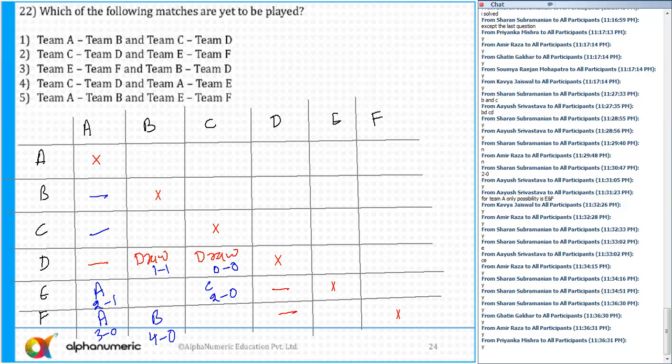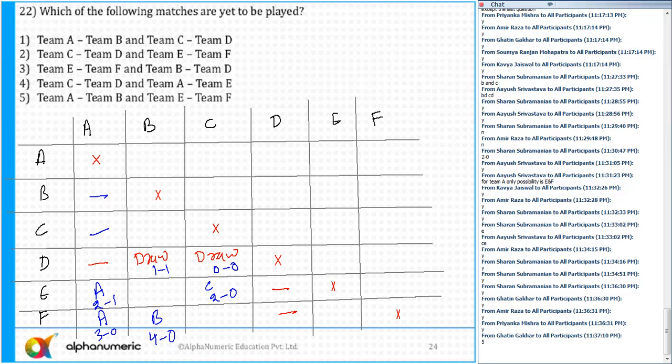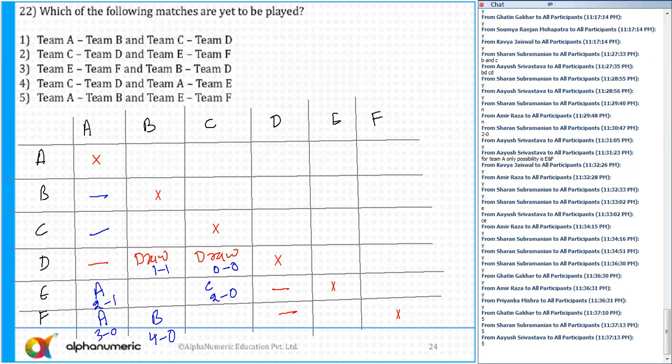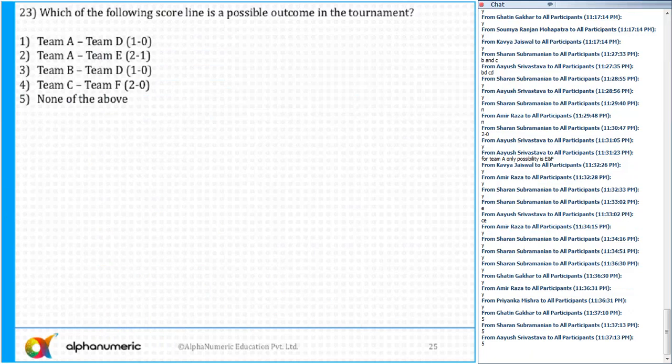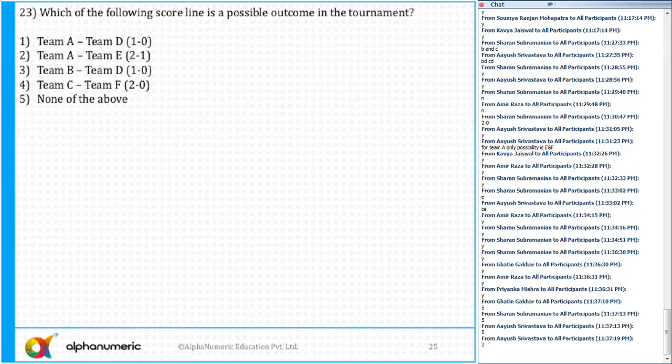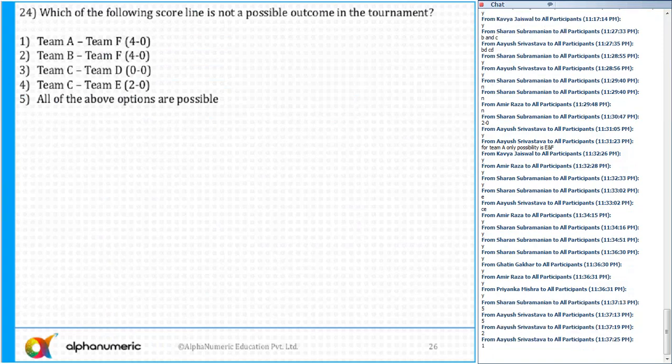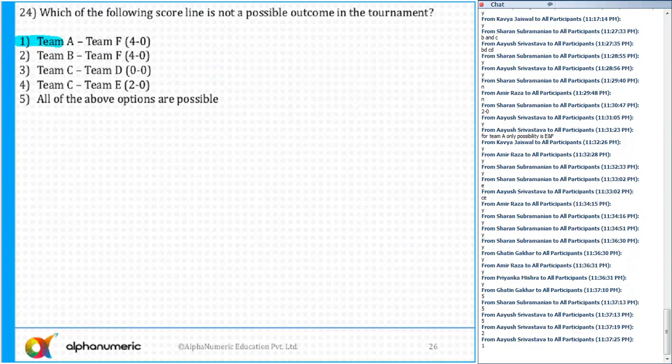On the basis of this, we'll get the answer of all the questions quickly. What is the answer of question number 22 now? The correct answer of 22 is option 5. The correct answer of question number 23 is option 2. And the correct answer of question number 24 is option 1. While I was solving, I didn't find it to be very difficult. This was doable.